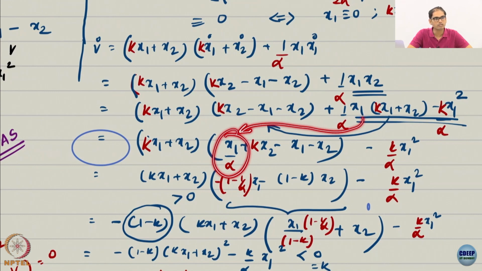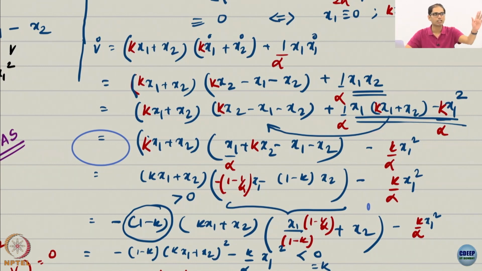Alright, make sense? Okay. This first term is coming just by the clubbing of the terms. And I already have a good term here which I keep as is. I love the good terms. As soon as I get negative quadratic terms, I keep them as they are, never touch them. They are what will help me eventually. So I never touch them. This gets carried on until the end of the analysis.